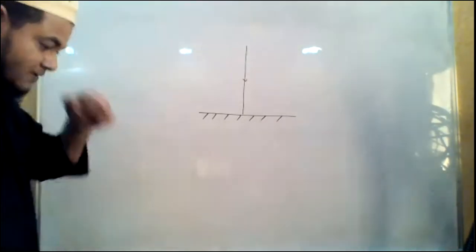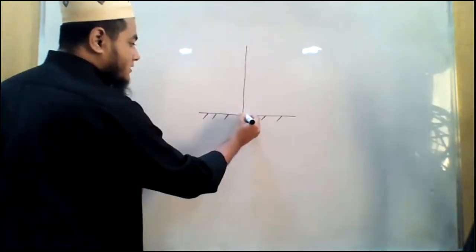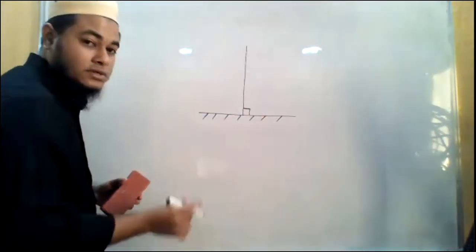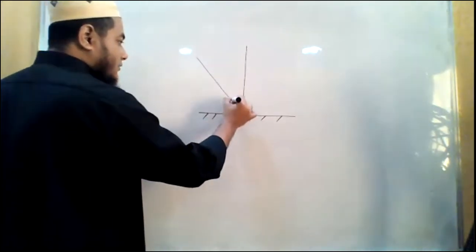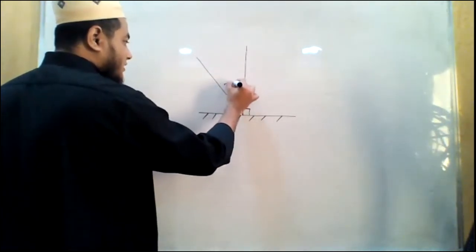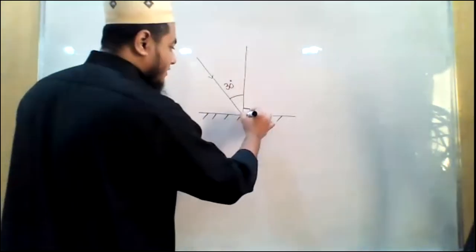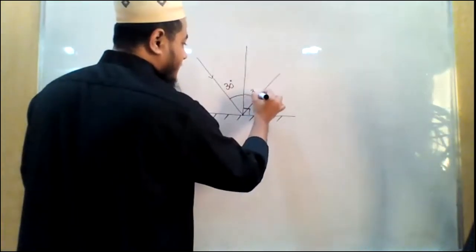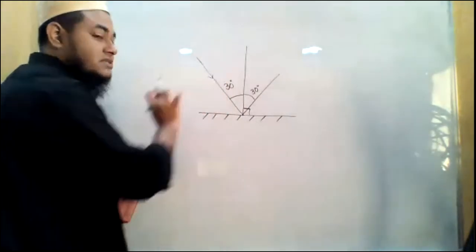Now what is happening here is, let us say this is the normal. Normal means the perpendicular drawn on the mirror. So this is the incident ray. Let us say this angle is 30 degree. So what will happen? The reflected ray will also create an angle of 30 degree. Now let us say I have decreased this angle.